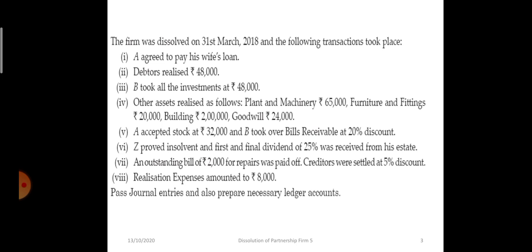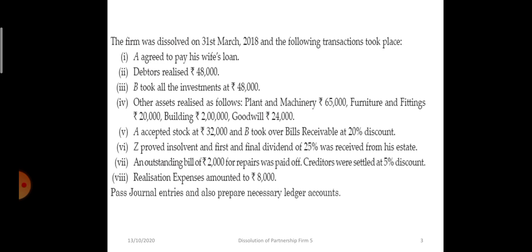A agreed to pay his wife's loan. Debtors realized 48,000 rupees. B took all the investments, 48,000 rupees. Other assets, plant and machinery, furniture, building and goodwill realized the respective amounts mentioned in the line. A accepted the stock at 32,000 and B took over bills receivable at 20% discount. Z proved insolvent. There was one bill receivable, and he is in a position to pay 25% only. The balance amount is bad debts.